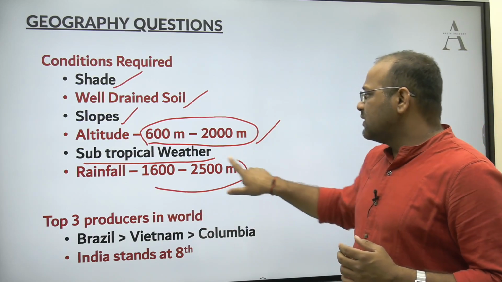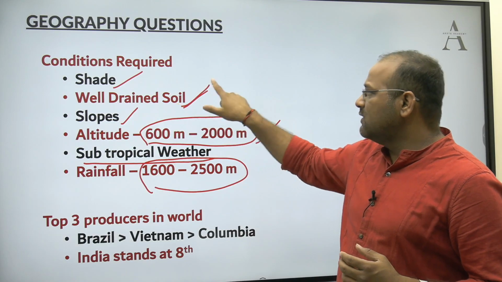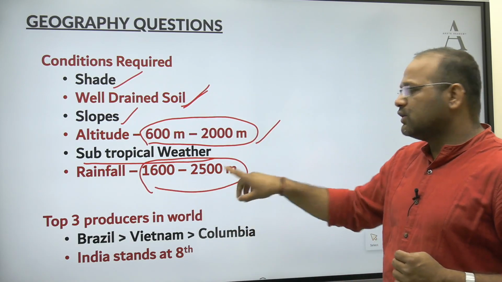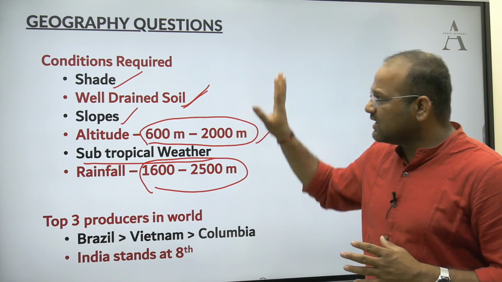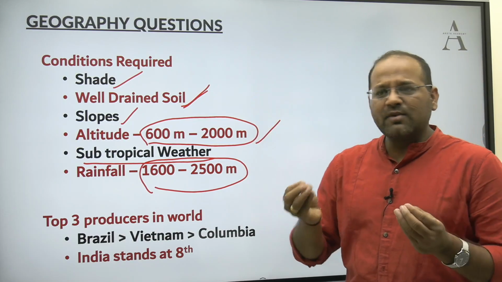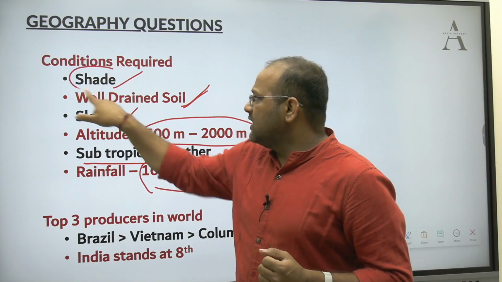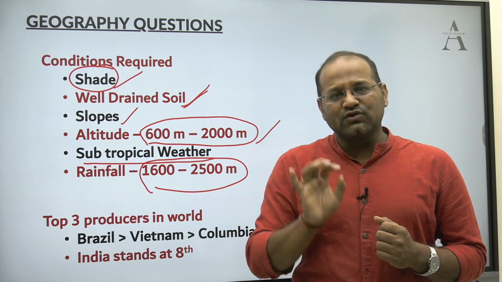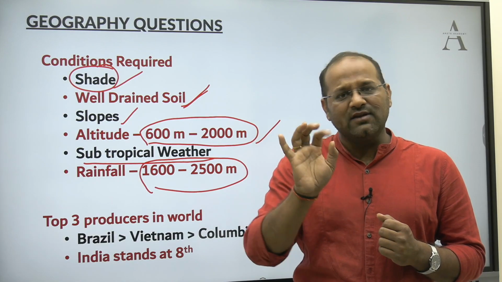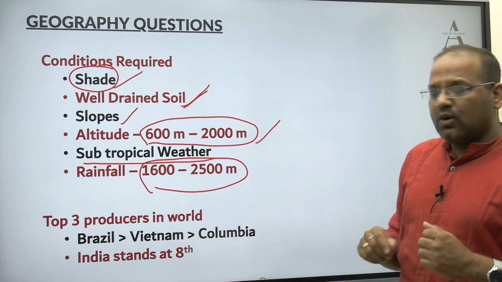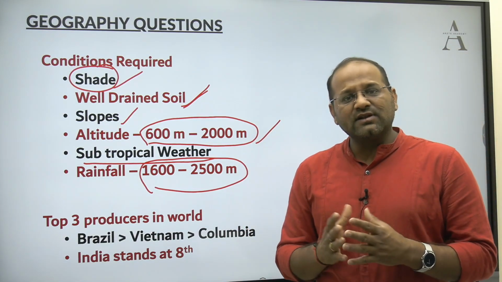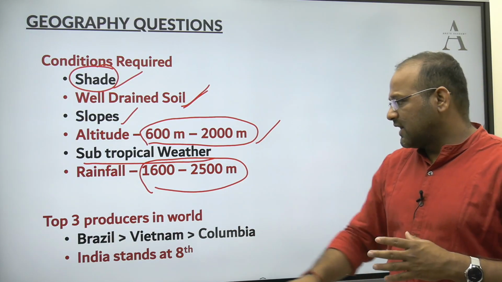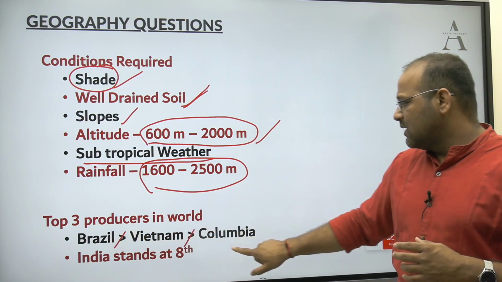Rainfall also is required so that the soil will be well drained. They need rainfall somewhere around 1600 to 2500 millimeters. So these are the conditions which you should remember. If shade is coming, then don't associate shade with tea. Associate shade only with coffee. Okay. Now, sometimes questions can be asked: which are the top 3 producers in the world with respect to coffee? Brazil is the first one, then Vietnam and Colombia.